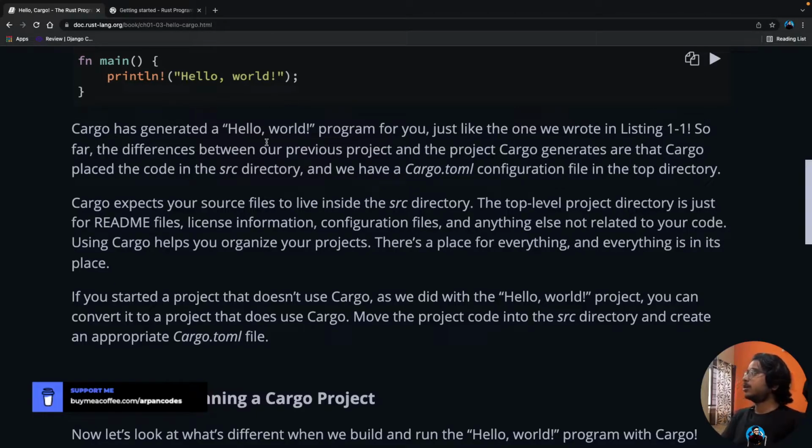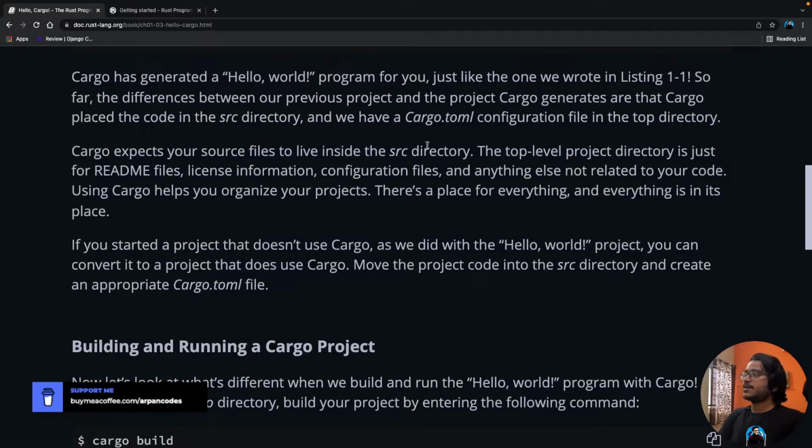So far, the difference between our previous project and what cargo generates is that cargo places the code in our src directory, and we have a TOML file in the top directory. Cargo expects your source files to live inside the src directory. The top-level project directory is just for readme files, license information, configuration files, and anything else not related to your code.